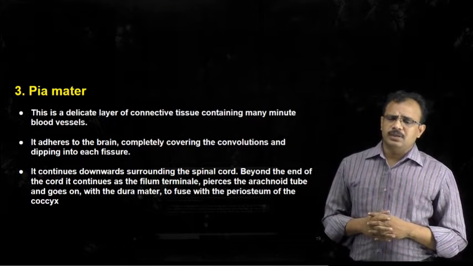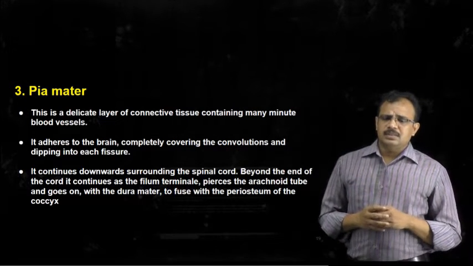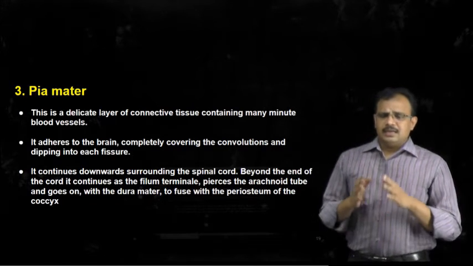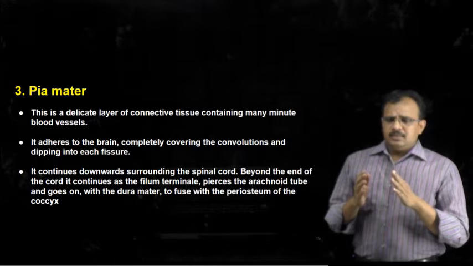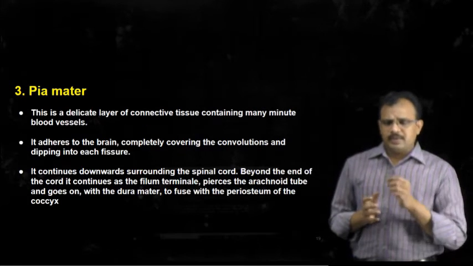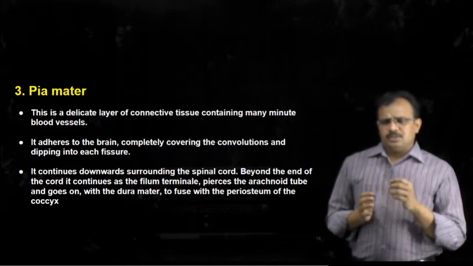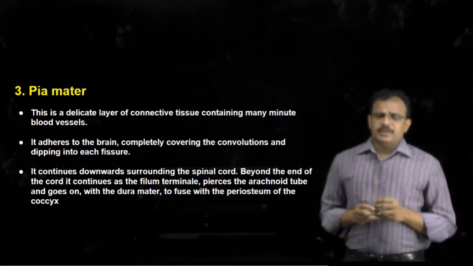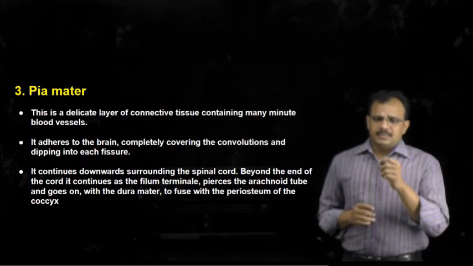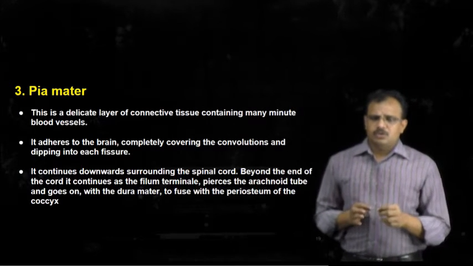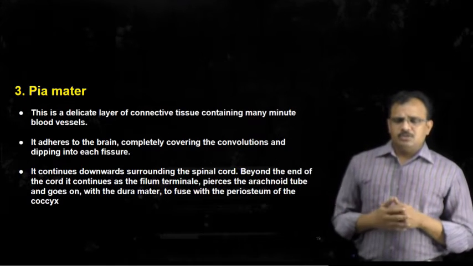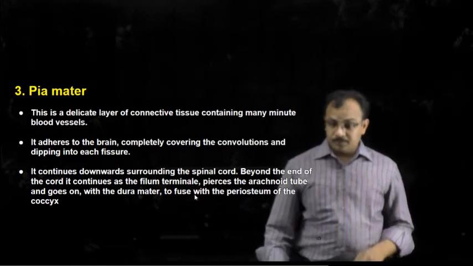And this also is continuous downwards surrounding the spinal cord, once again attaching to the spinal cord, and after that generally it continues as a single spike like structure which is called filum terminale, and this filum terminale pierces the arachnoid tube and goes on and fuses with the dura mater at the periosteum of the coccyx.